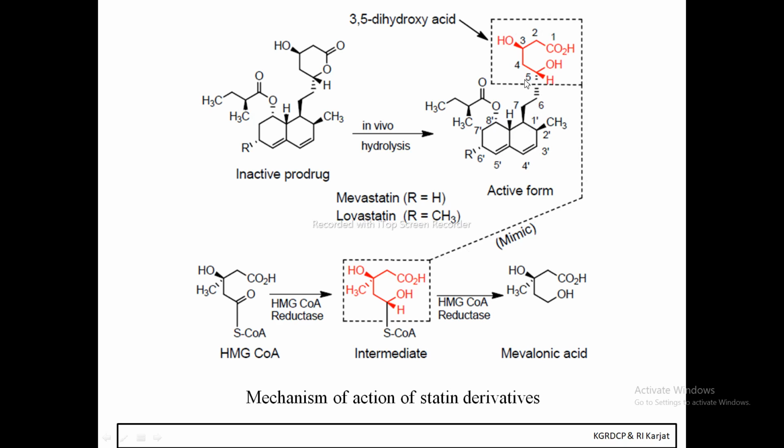Because there is structural similarity between the active form of the drug and the substrate HMG-CoA, they compete with each other, and thereby they inhibit the binding of HMG-CoA to its receptor, and the synthesis of cholesterol is terminated.